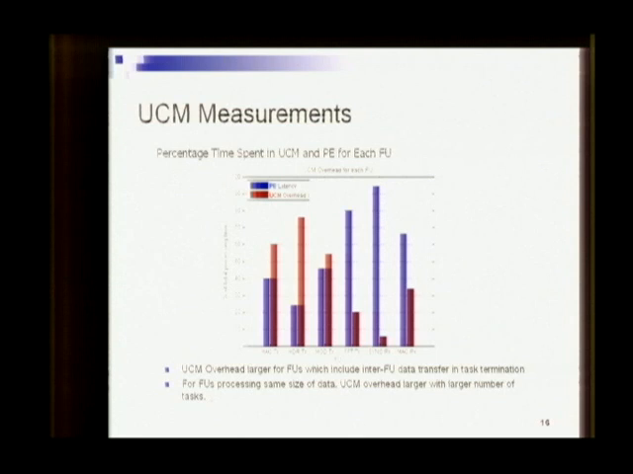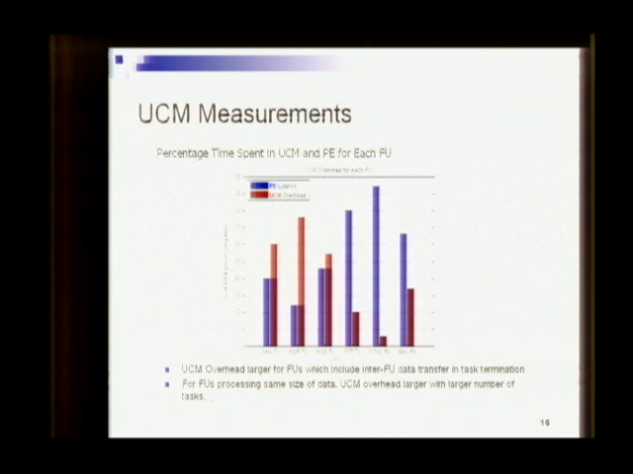So for this task flow, what we measure is, in each FPGA, how much time is spent in the processing engine and how much time is spent in the UCM. The first thing you notice is that the UCM overhead for each FQ will differ according to the processing engine application. It is larger for the first three blocks, and the common characteristic of these blocks is the data transfer to the next FU.